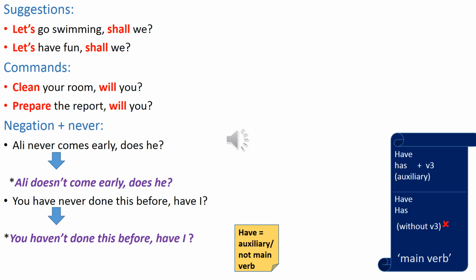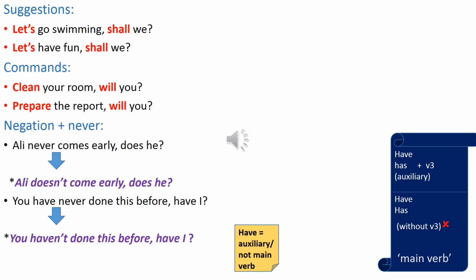The second example, prepare the report, will you? So, if you have a statement that starts with a verb, then the complement of the statement, the question tag has to consist of "will," then the subject pronoun "you." Okay.